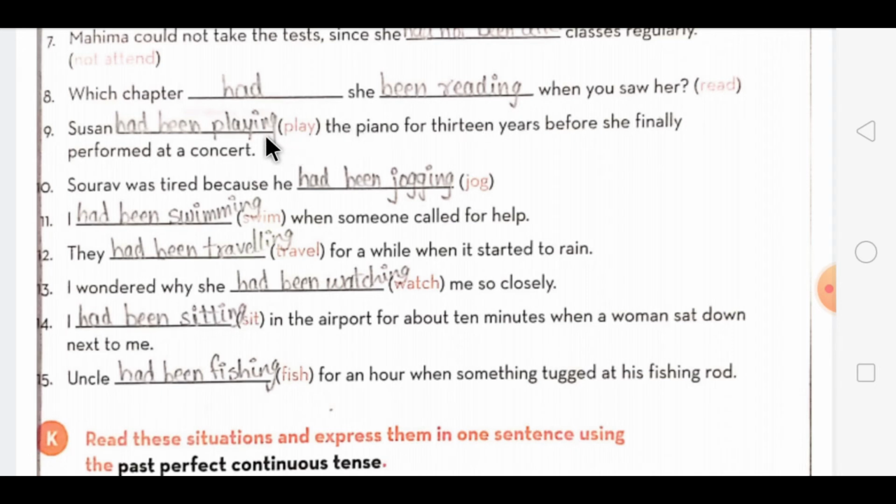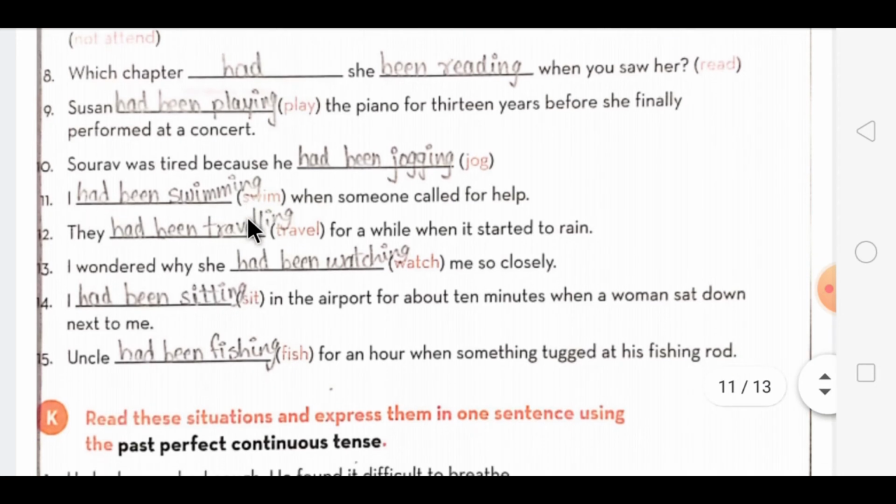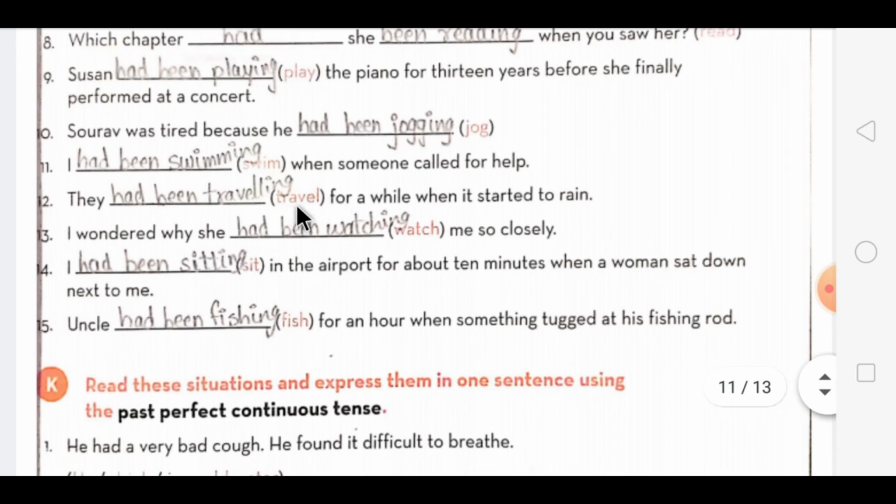Play will change to playing, means it will change to had been playing. Then here jog is given, it will change to had been jogging. Then 11th one, here the verb is swim, so it will change to had been swimming. Then 12th one is travel, for that it will change to had been traveling.